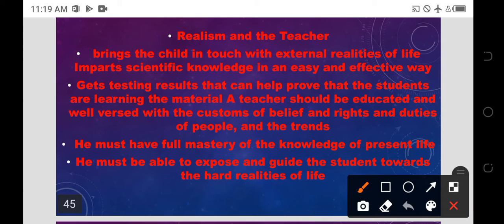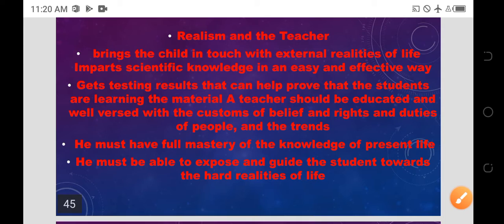Testing results can help prove that the students are learning the material. For example, in intermediate or 10 plus 2 we do some lab activities, and the calculation will be verified by the lab teacher. If we make any mistake, it will be corrected and verified by the lab teacher, and then only we get the practical knowledge. So that's about the realism teacher objective.